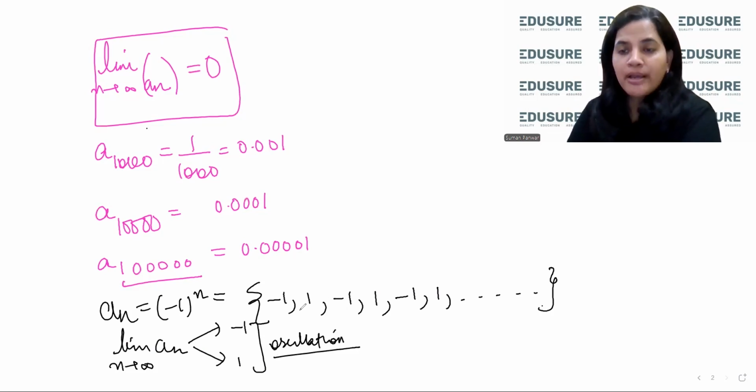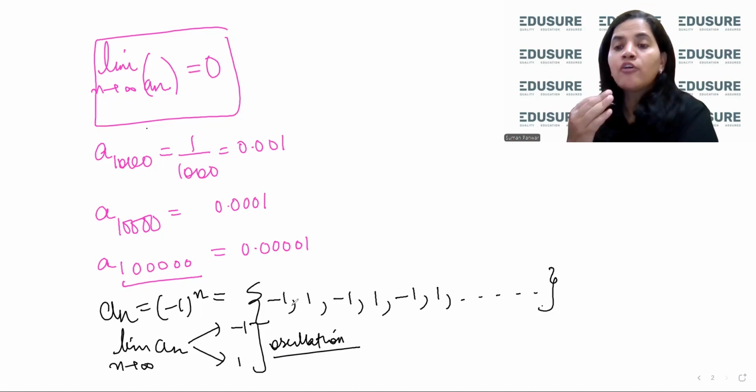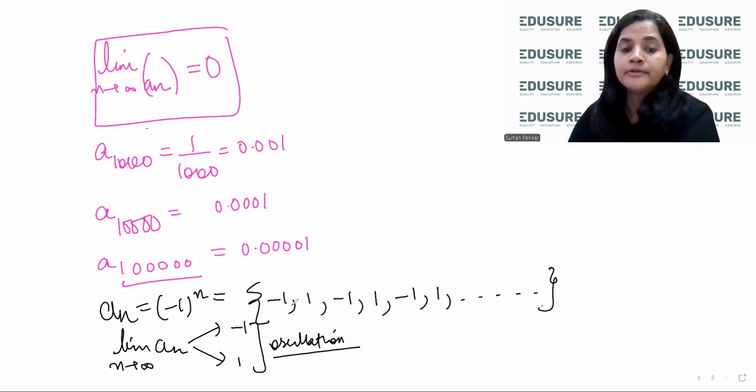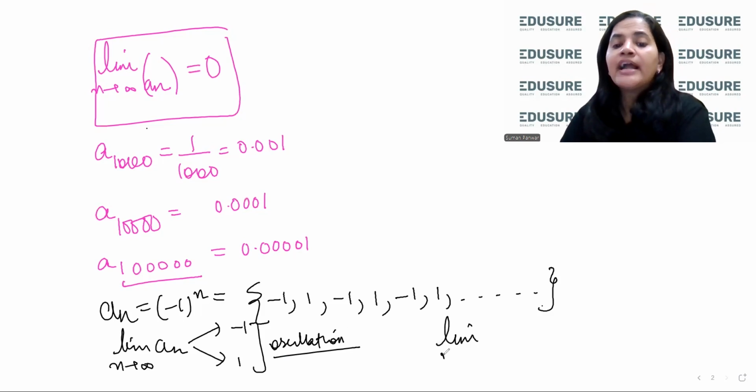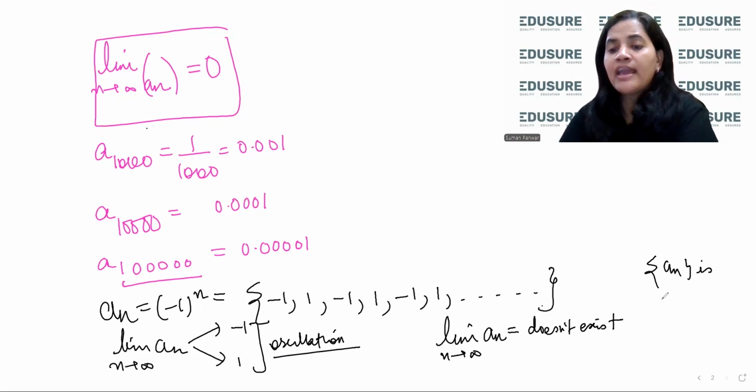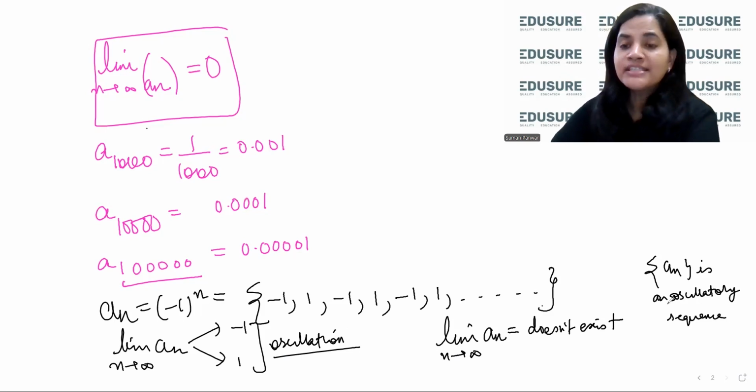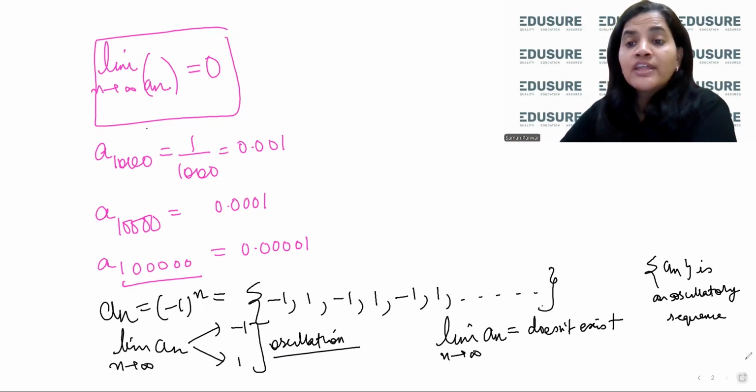If n is odd, I get -1. If n is even, I get +1. So no matter how big my n is, an will either be -1 or +1, but we are not going toward a definite number. So we will say that limit n tending to infinity, an does not exist, or we say that an is an oscillatory sequence. So now is the time to introduce types of sequences in terms of their limit.